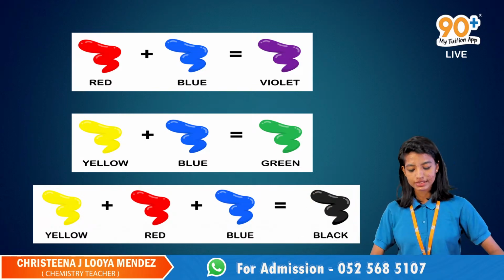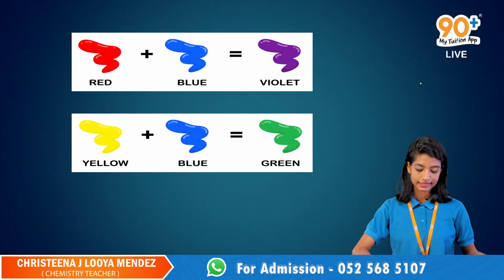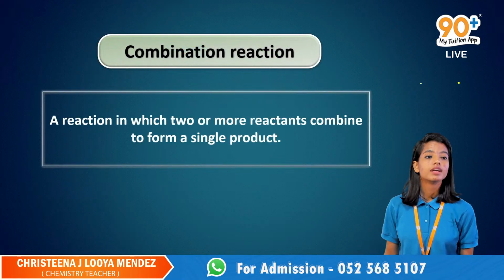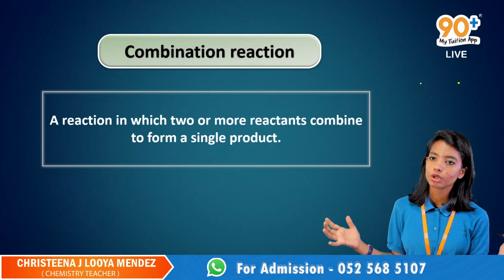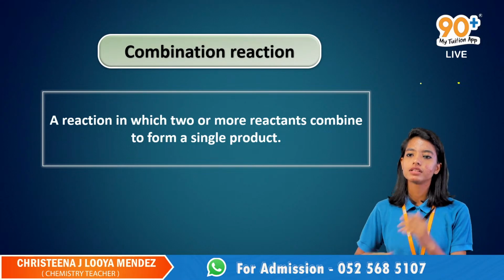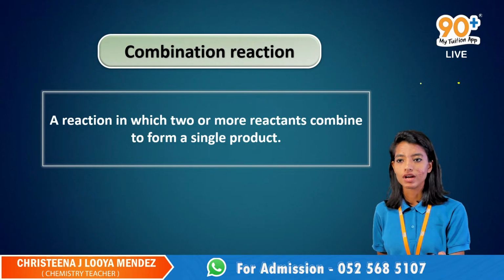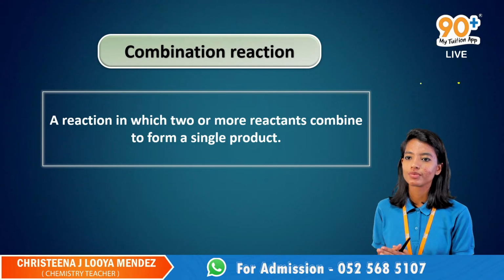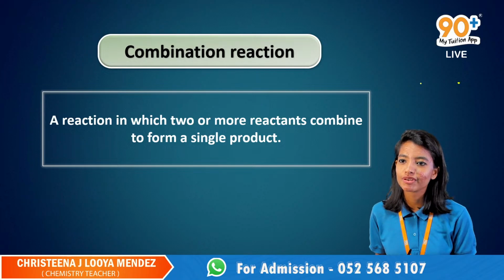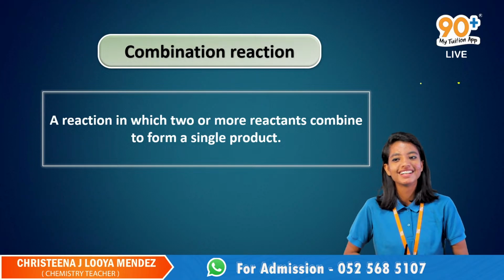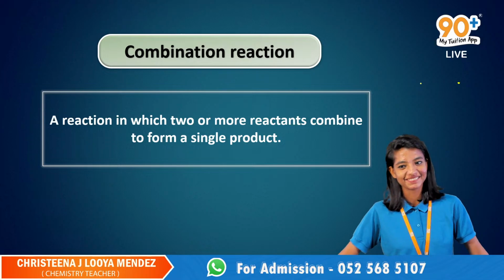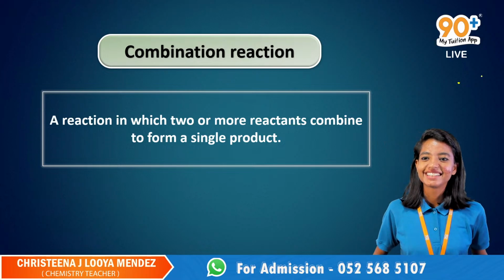Ma'am, could you go back to the previous slide for a second? Yes. Here we go. So the colors, we have so many of them and they combine together to give one single color. Again, a combination one. That is called a combination reaction. Ma'am, thank you for giving this color combination example. Okay, welcome, Sridhya.